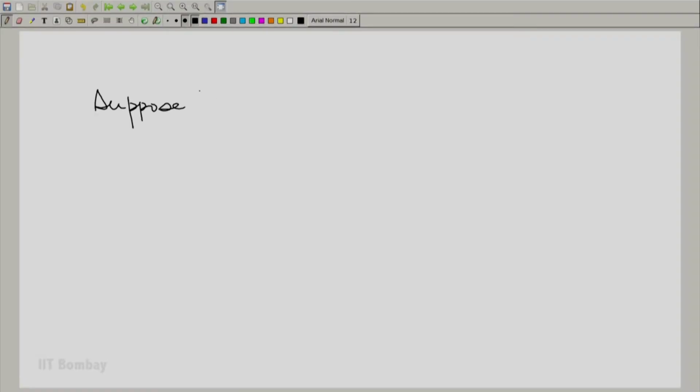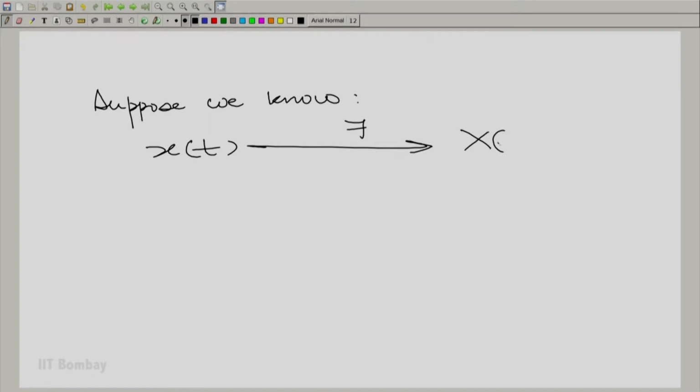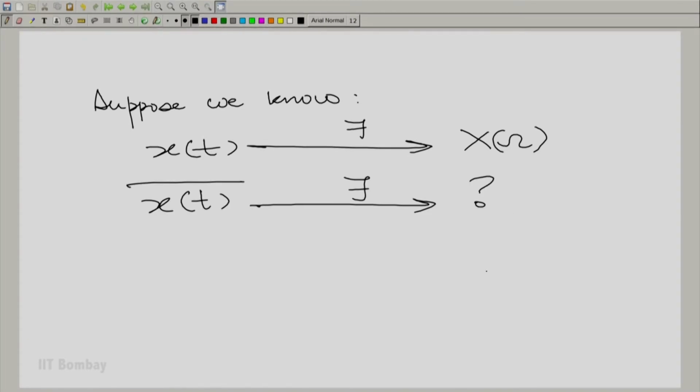So, let us see what happens when I complex conjugate a function. What happens to its Fourier transform? Suppose we know x(t) has the Fourier transform capital X of omega. We will ask what is the Fourier transform of x bar t. In fact, that is not very easy to get if we try and do it directly in the Fourier domain, but let us take the inverse Fourier transform.